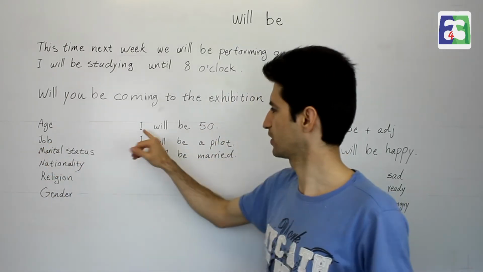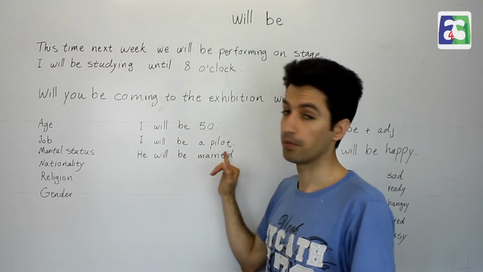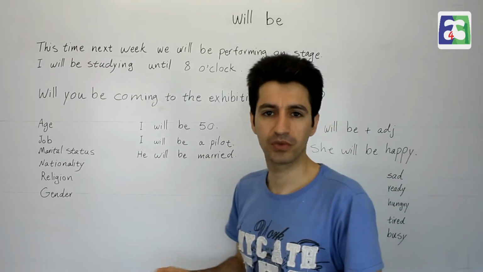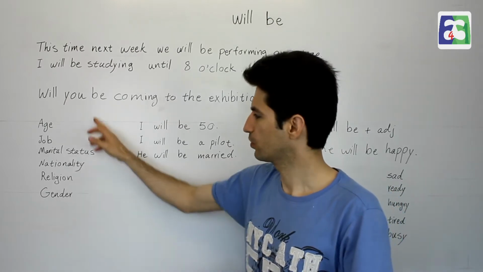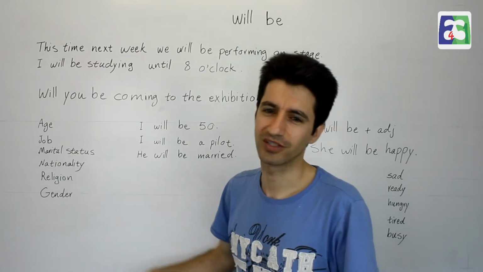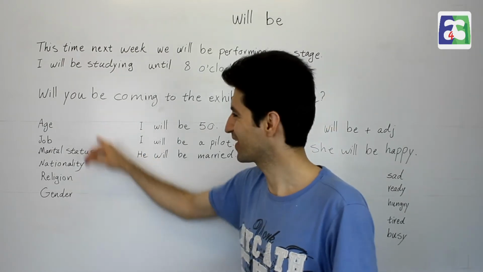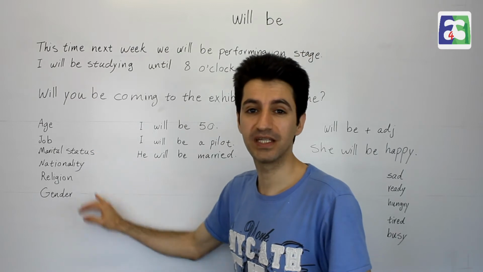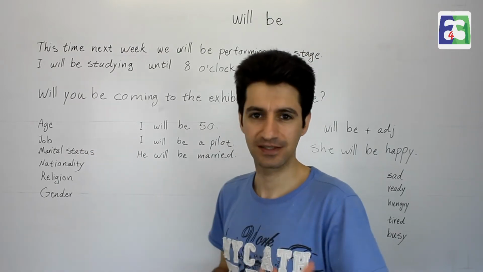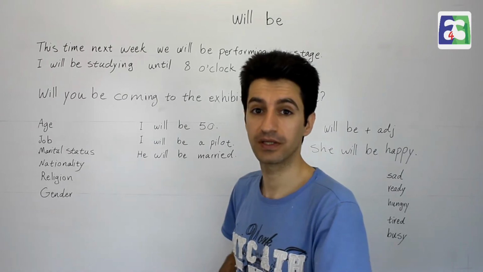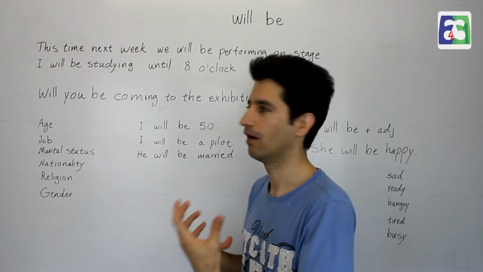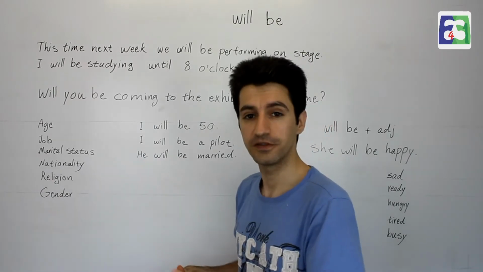All these examples: I will be 50, I will be a pilot when we're talking about one's job. He will be married, marital status. Or nationality or gender. It's 2016, gender might change. So we use will be to talk about one's being, one's existence in future, one's age in future, one's job in future.